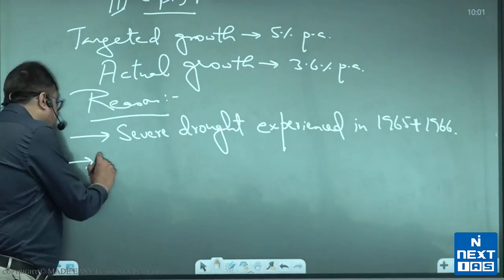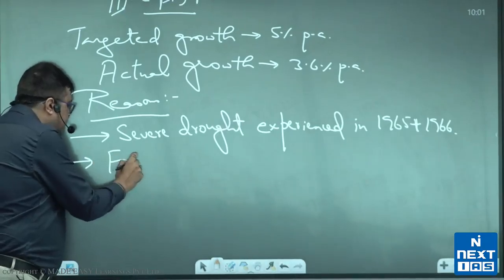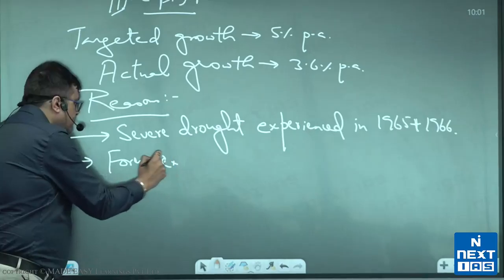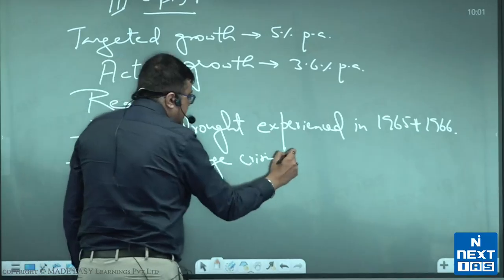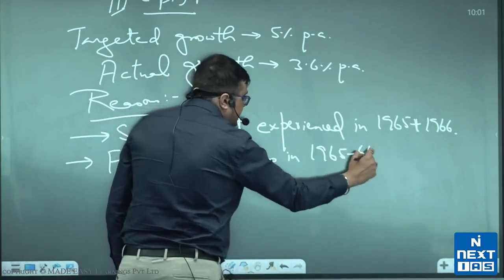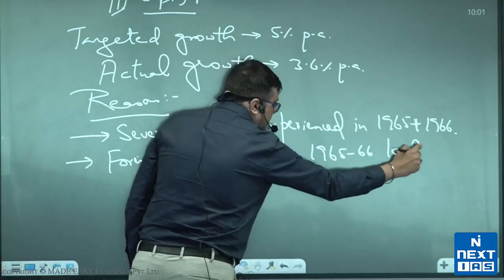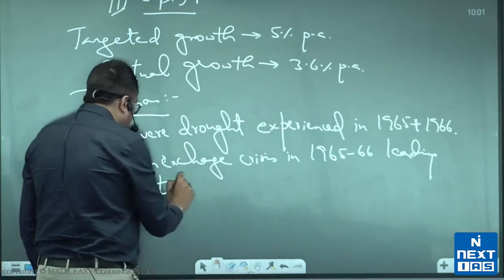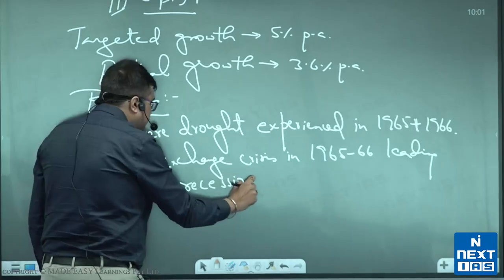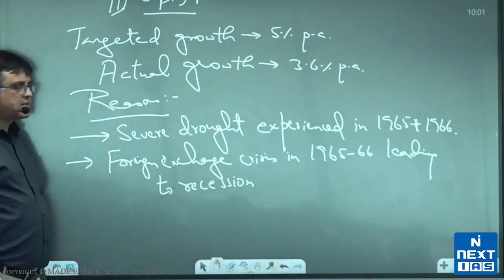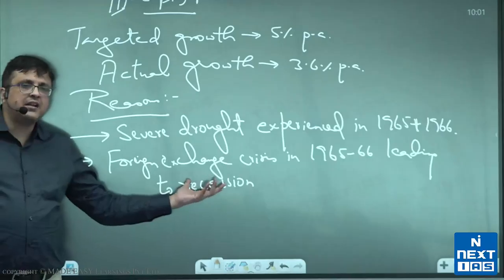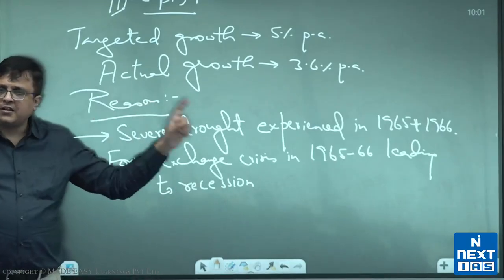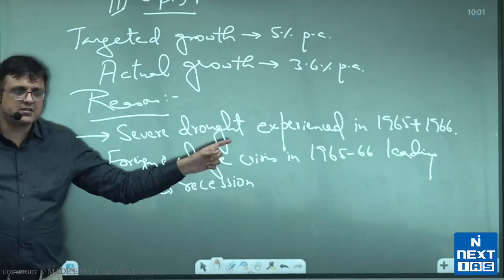Then there was a foreign exchange crisis in 1965-66, leading to recession. Recession again is fall in GDP. This was India's second recession. First was in 57-58, second in 65-66. So this was India's second recession.